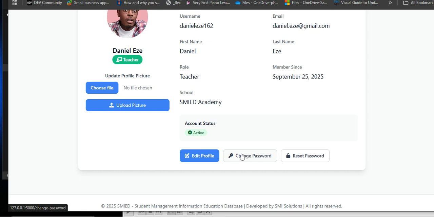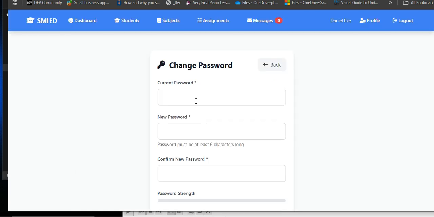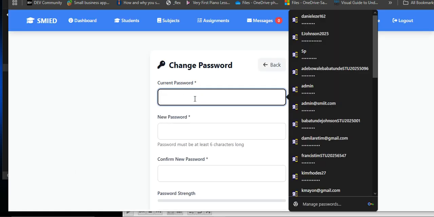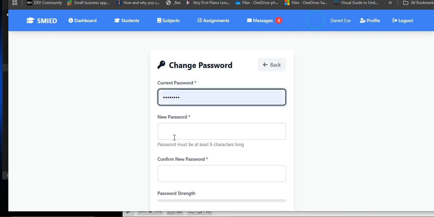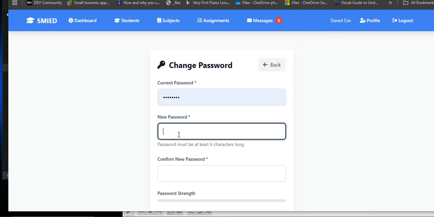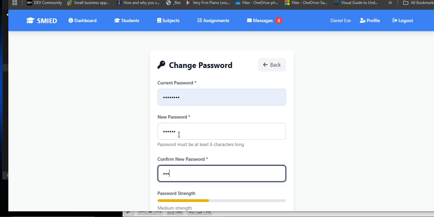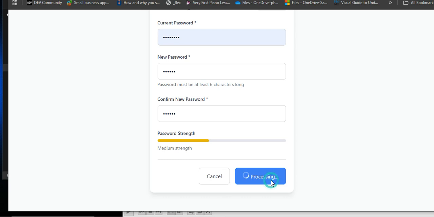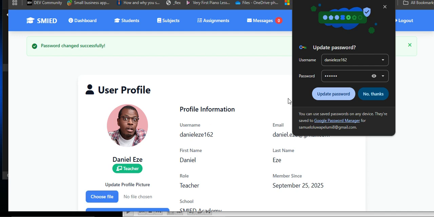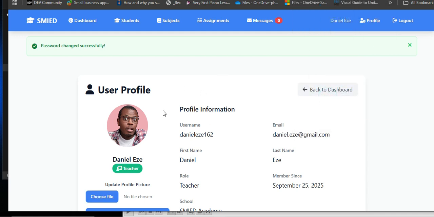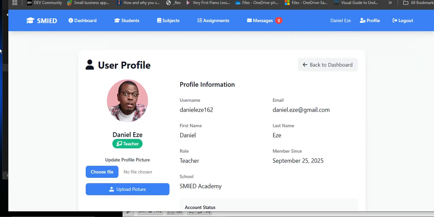And of course, like I said, you can reset or change the password. So let's change the current password, that we saved, right? So let's change the password to Daniel. All right, so let's change it. So the password has been changed. So let's update the password. All these are actually not compulsory, okay? They are just normal things that some find fun.